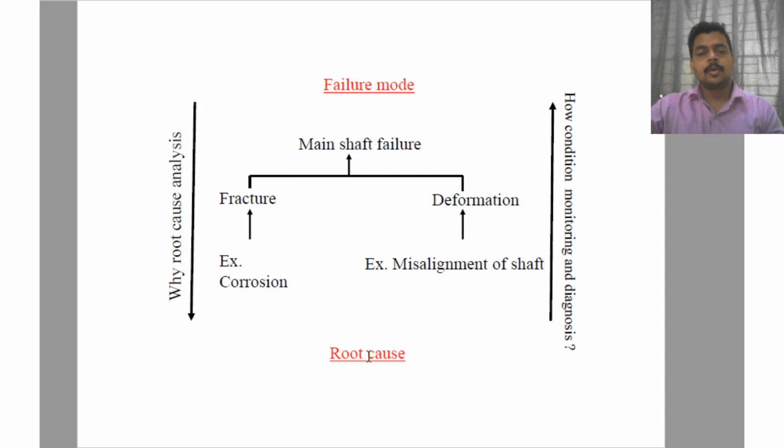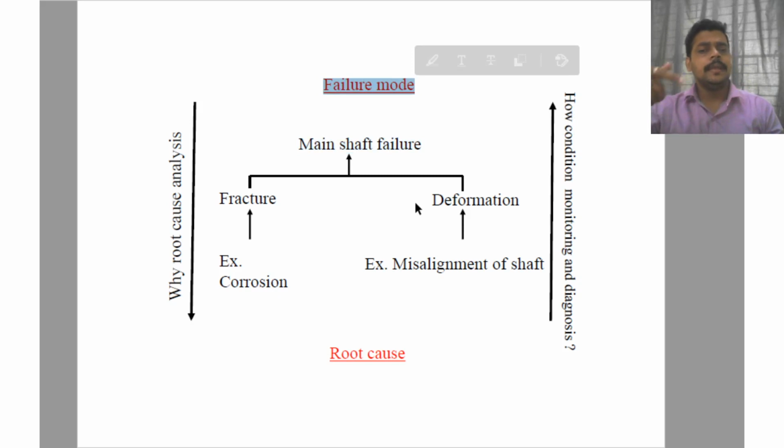So let's say the root causes are corrosion or misalignment of the shaft. Because of corrosion there will be a fracture. Let's say there is corrosion on the rotor of the motor. Due to the continuous corrosion developed on the rotor, after some periodic interval of time it will fracture, and it will result in main shaft failure, which leads to the failure mode.